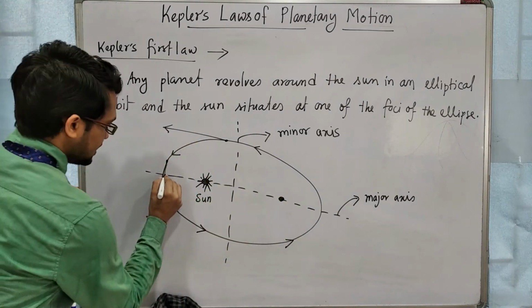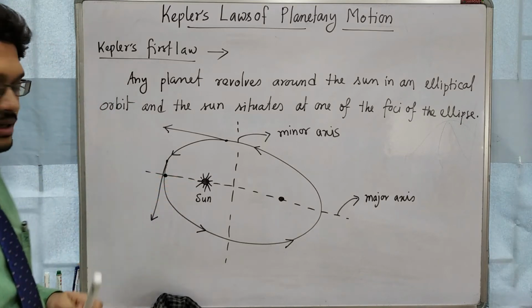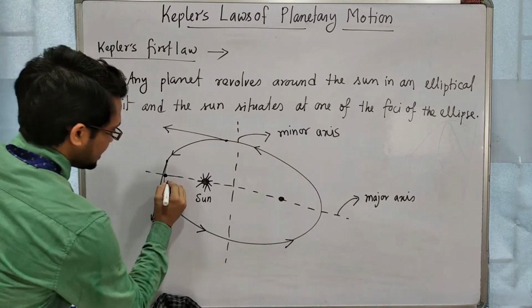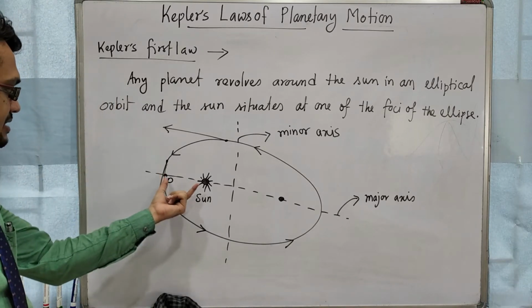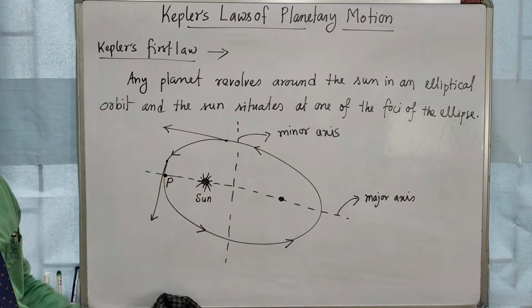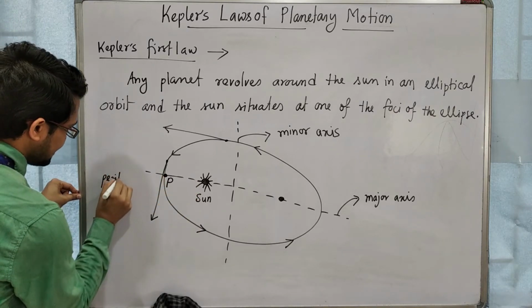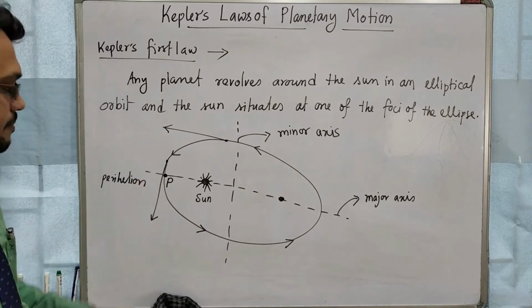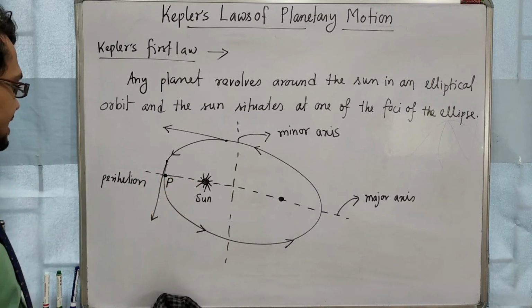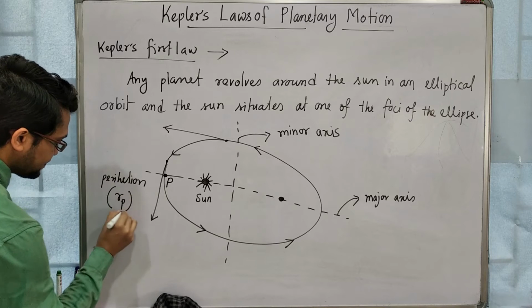Here, this point is the nearest point to the sun. This point is denoted by P, and this distance is known as perihelion. This point is called the perihelion point, and this distance is the perihelion distance. It is denoted by RP.